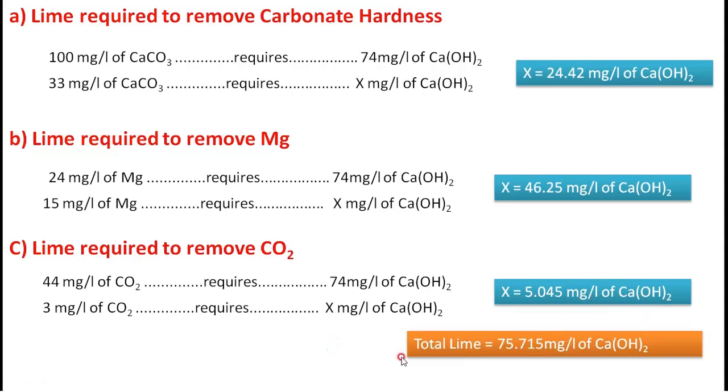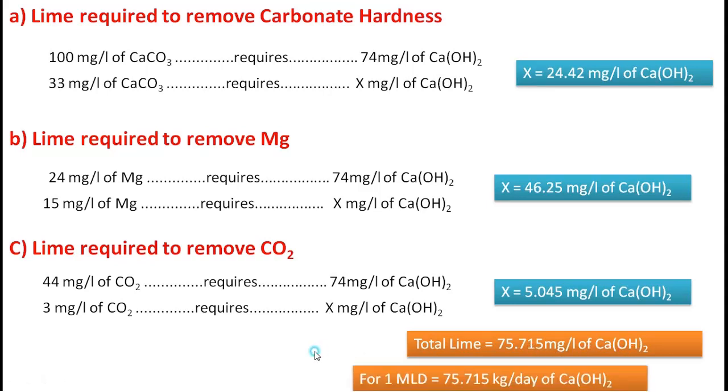Okay. Total lime required will be 75.71. Add all this, then you will get 75.715 mg per liter of Ca(OH)2. Then for 1 MLD, it is 75.715 kg per day. The mg and million get cancelled, therefore 75.715 kg per day of lime is required.